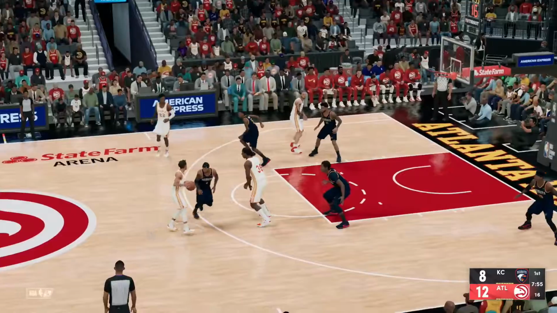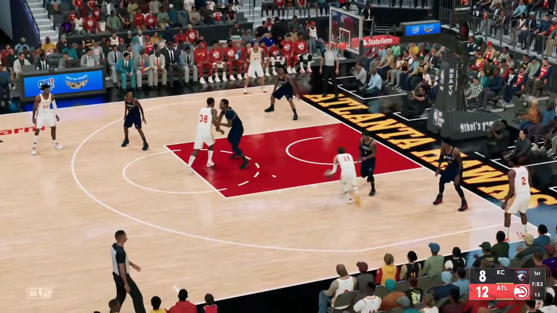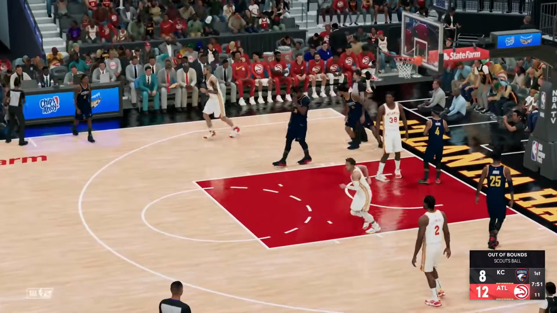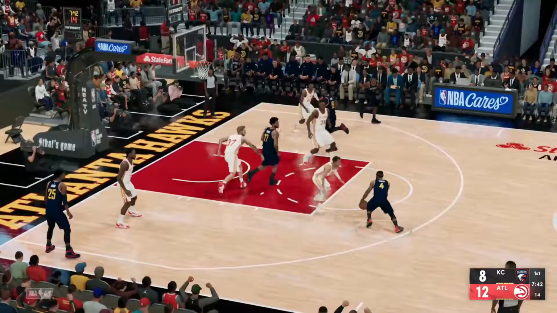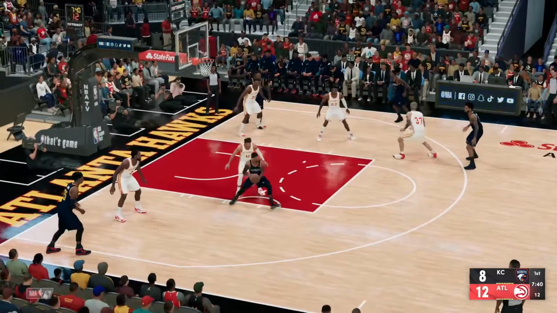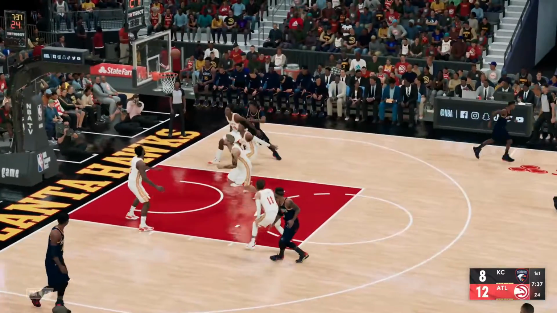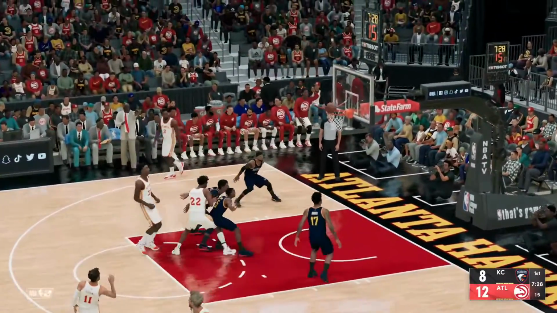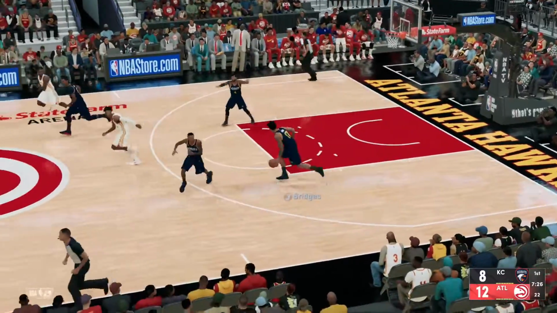Tough shot. Trae Young spins inside, ball knocked out of bounds off of Trae Young. Scouts take over. Weaver spins, pulls up, and can't hit this time. Trae Young from 3. Not this time.